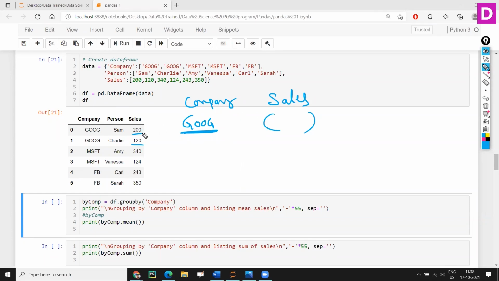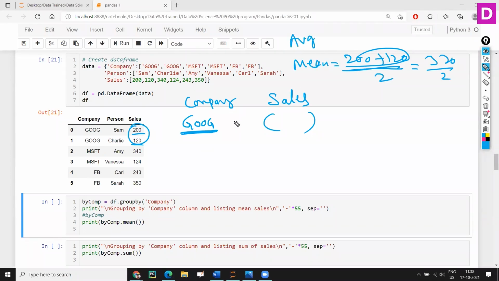Let's say I want Google's average sales: 200 plus 120 divided by 2. Average means summation divided by the number of elements, so 320 divided by 2. Mean and average are the same.